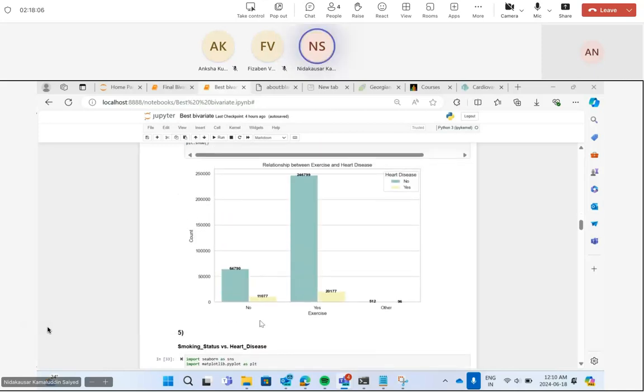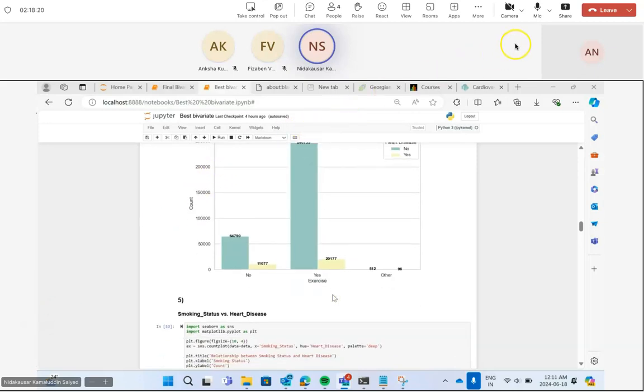So this is again exercise. The people who do not do any exercise and have heart disease have less heart disease compared to the people who regularly do exercise.